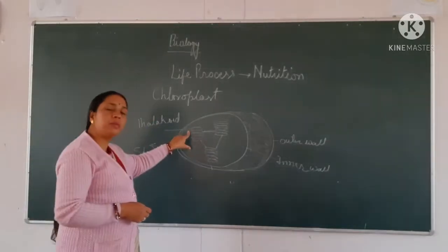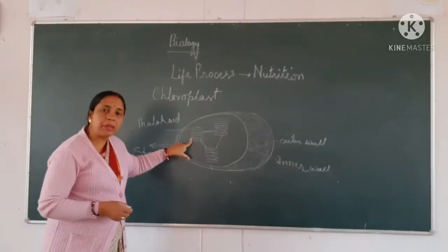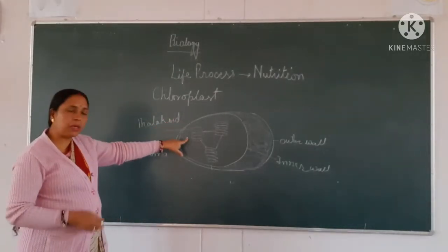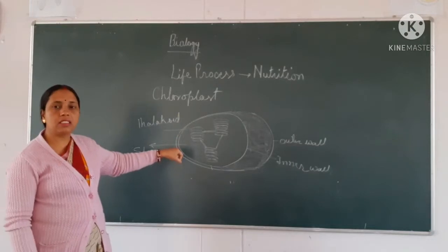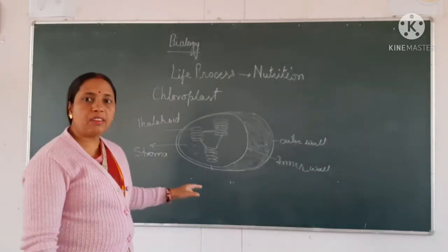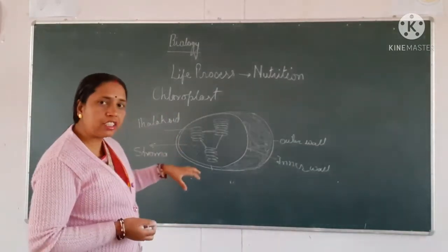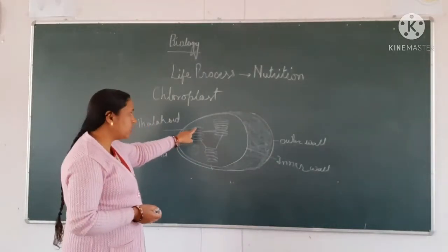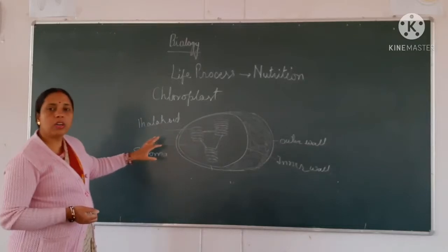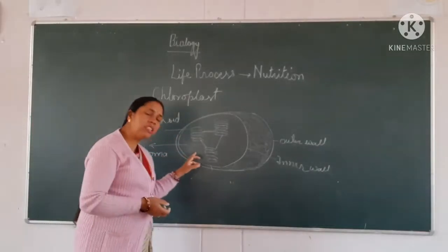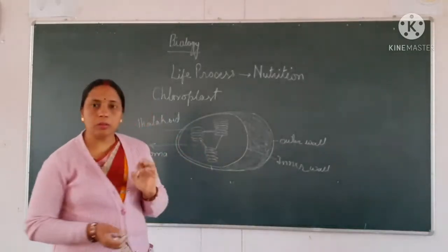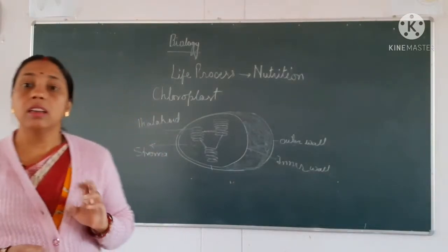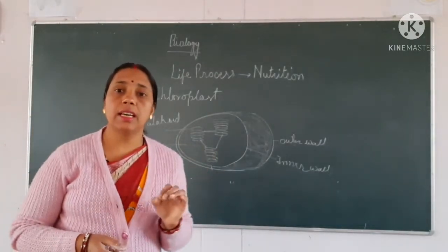These help in trapping the sunlight. The thylakoid membrane traps the sunlight in the daytime and releases that energy into the stroma at night time. So the working of the thylakoid membrane starts in the daytime and the working of the stroma takes place at night.